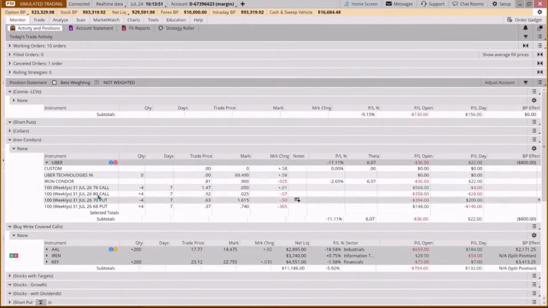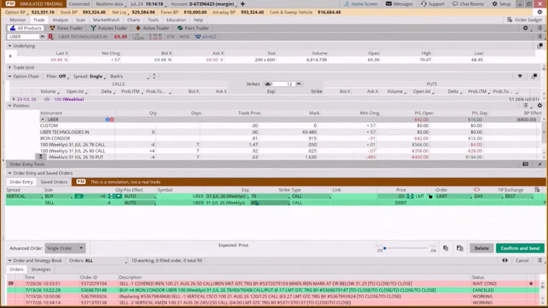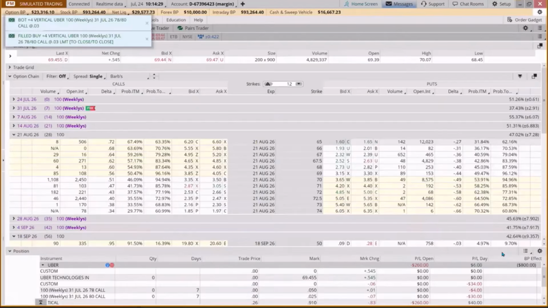Let me just get rid of our distractions here. And we're going to come back and right click on this to create a closing order. And it's going to give us a whole bunch of choices. And what we want to do is we don't want to close out the whole thing. We want to do the call. We want to buy back this vertical for 3 cents, the call vertical, the 78 and 80 call vertical. And it's going to cost us 3 cents to do that. We're willing to do that. Fire in the hole. So we're legging out.